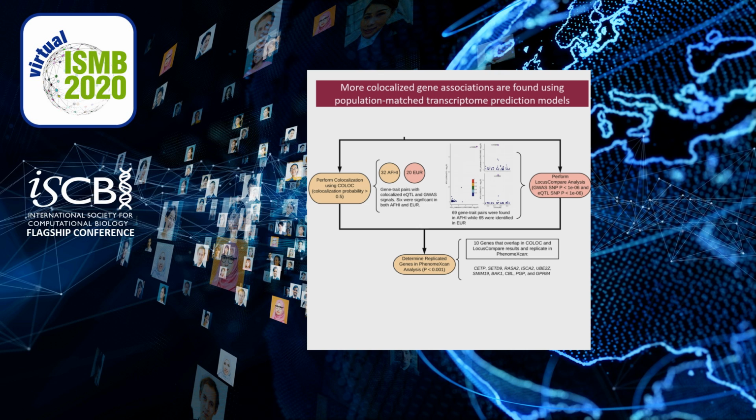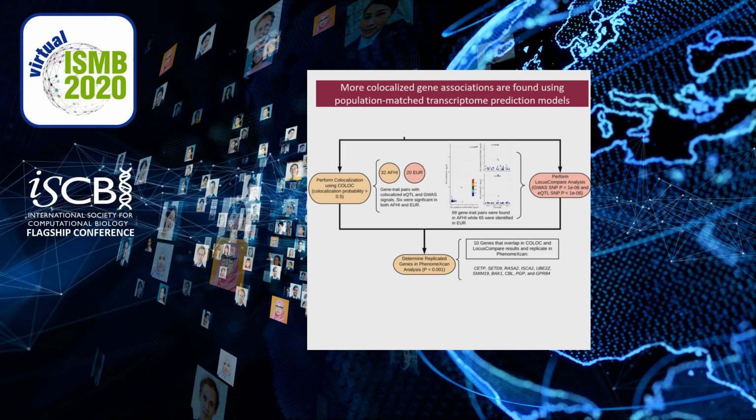LocusCompare helps us to visualize the GWAS and eQTL signals to determine if they overlap. If a SNP or a cluster of SNPs meets the threshold of the GWAS and eQTL p-values being less than 1 times 10 to the negative 6th, we can label the gene as colocalized. We found 69 gene trait pairs in AFHE that were colocalized and 65 with the European MESA models.